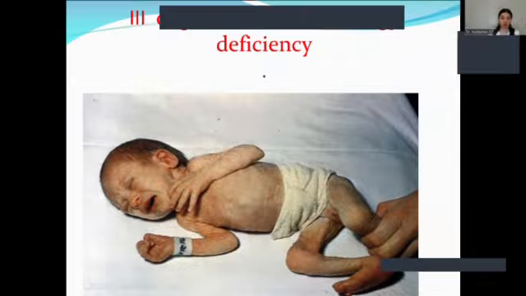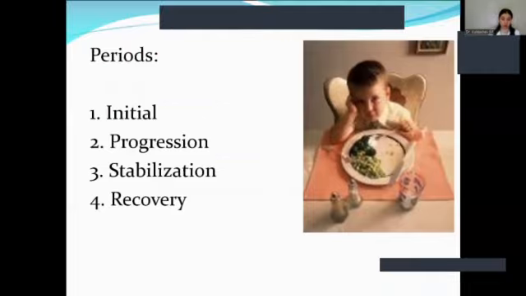Weight deficiency would be more than 30%, and here would be a lot of disorders which we find in the inner organs also, and other diseases also would be present, like rickets or iron deficiency or another infectious disease. So periods include initial, progression, stabilization, and recovery.